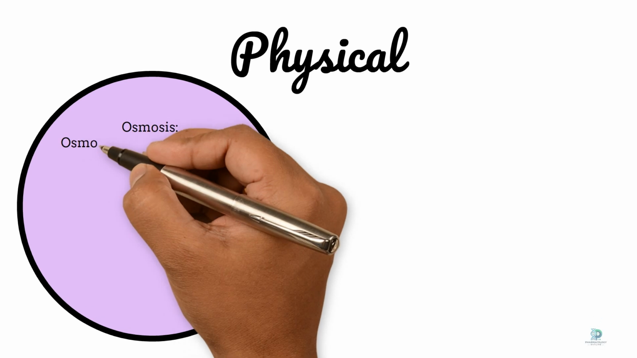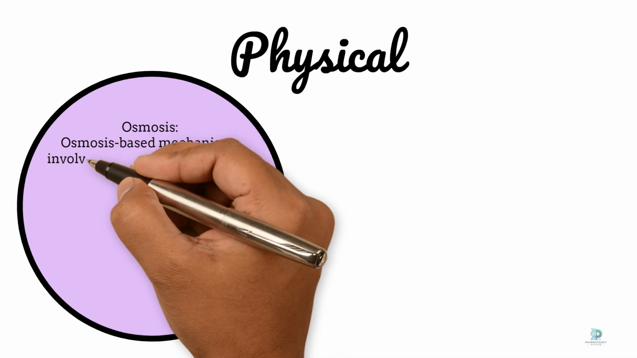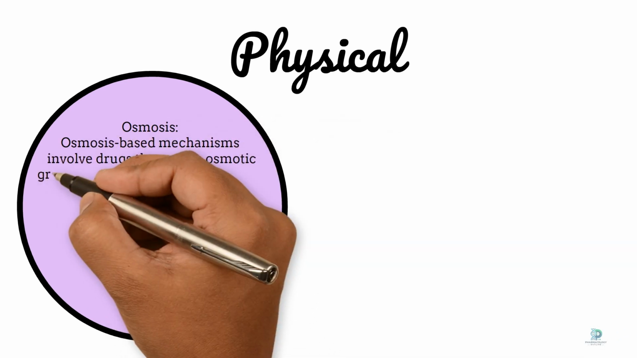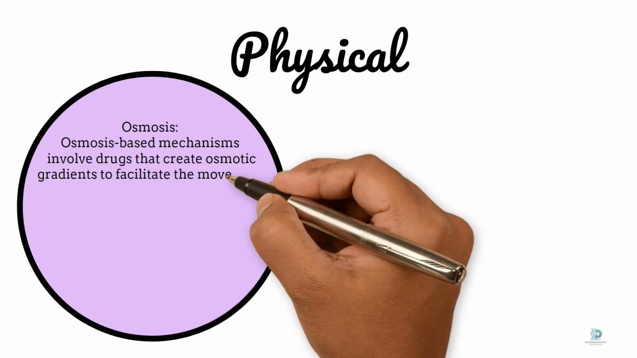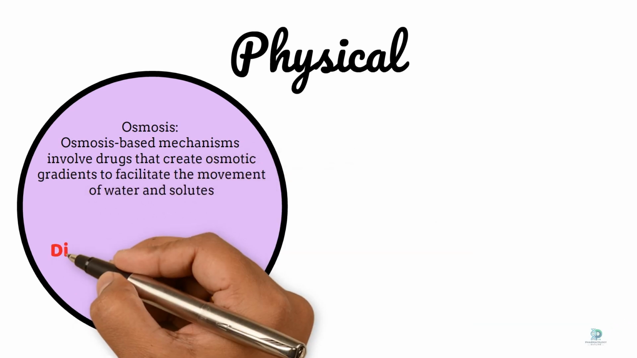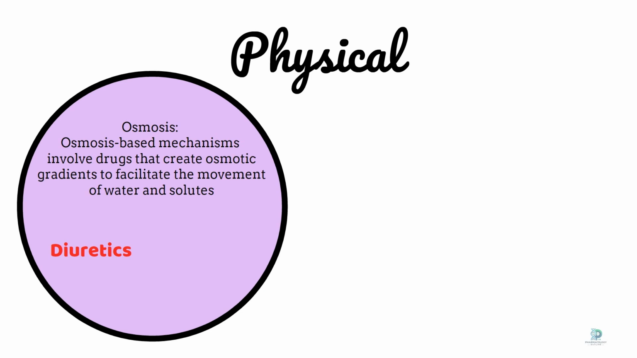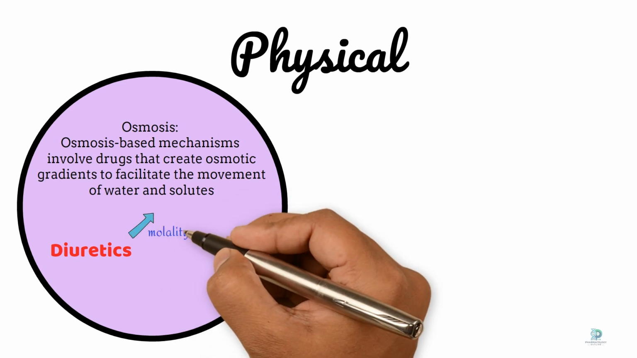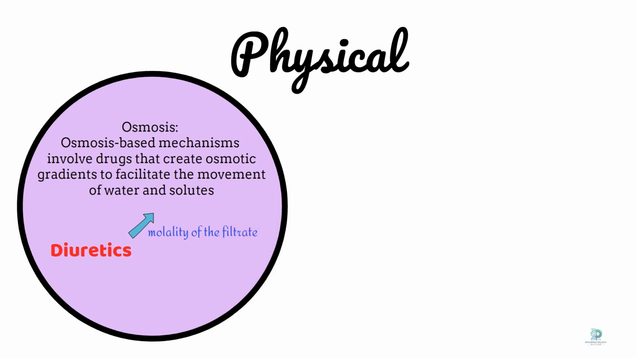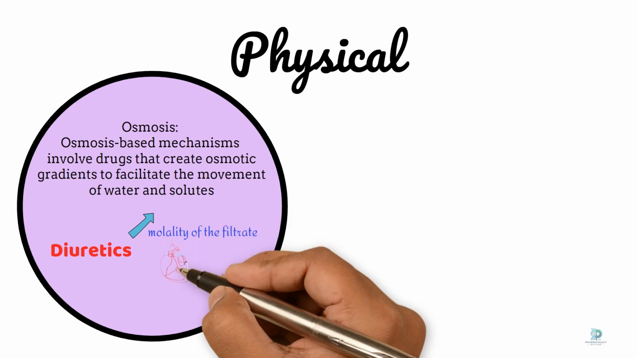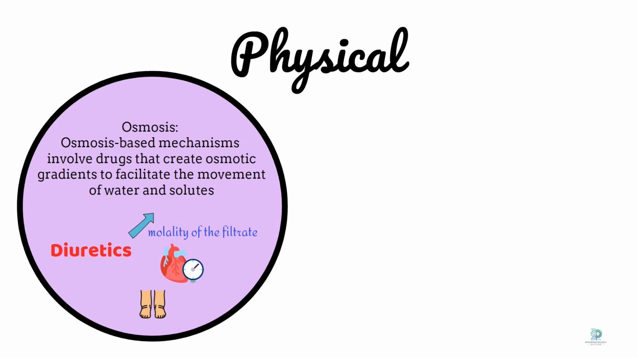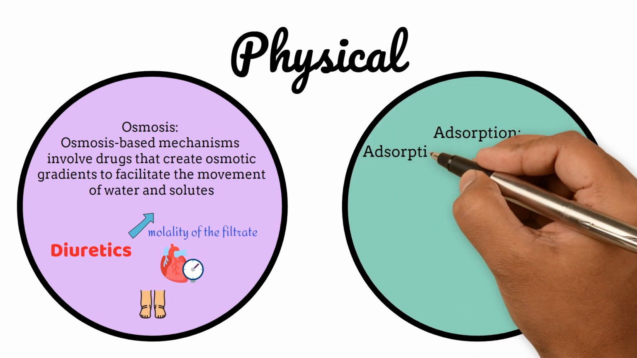Physical. Osmosis. Osmosis-based mechanisms involve drugs that create osmotic gradients to facilitate the movement of water and solutes. Diuretics, for instance, increase urine production by increasing the molality of the filtrate in the kidneys, helping to manage conditions like hypertension and edema. Adsorption.